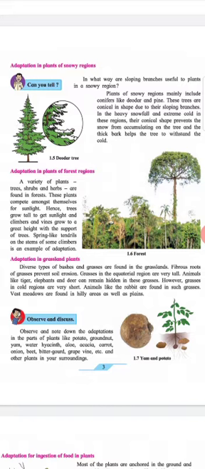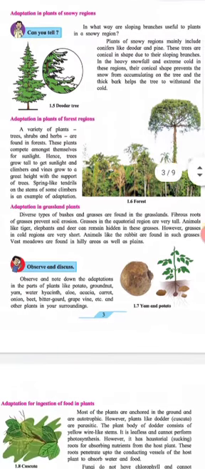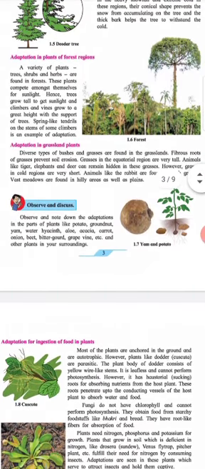However, grasses in the cold regions are very short. Animals like the rabbit are found in such grasses. Vast meadows are found in hilly areas as well as plains. Heading: Observe and discuss.